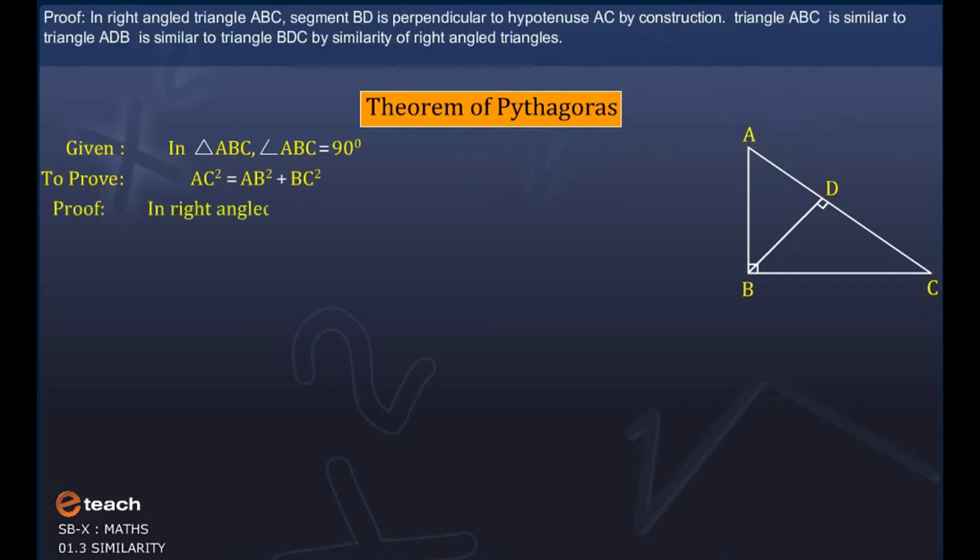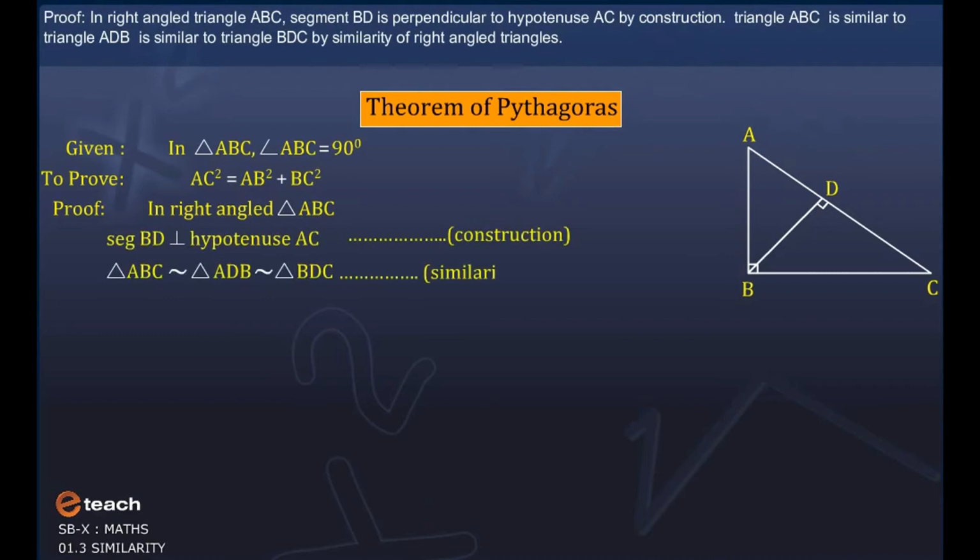Proof: In right-angle triangle ABC, segment BD is perpendicular to hypotenuse AC by construction. Triangle ABC is similar to triangle ADB is similar to triangle BDC by similarity of right-angle triangles.